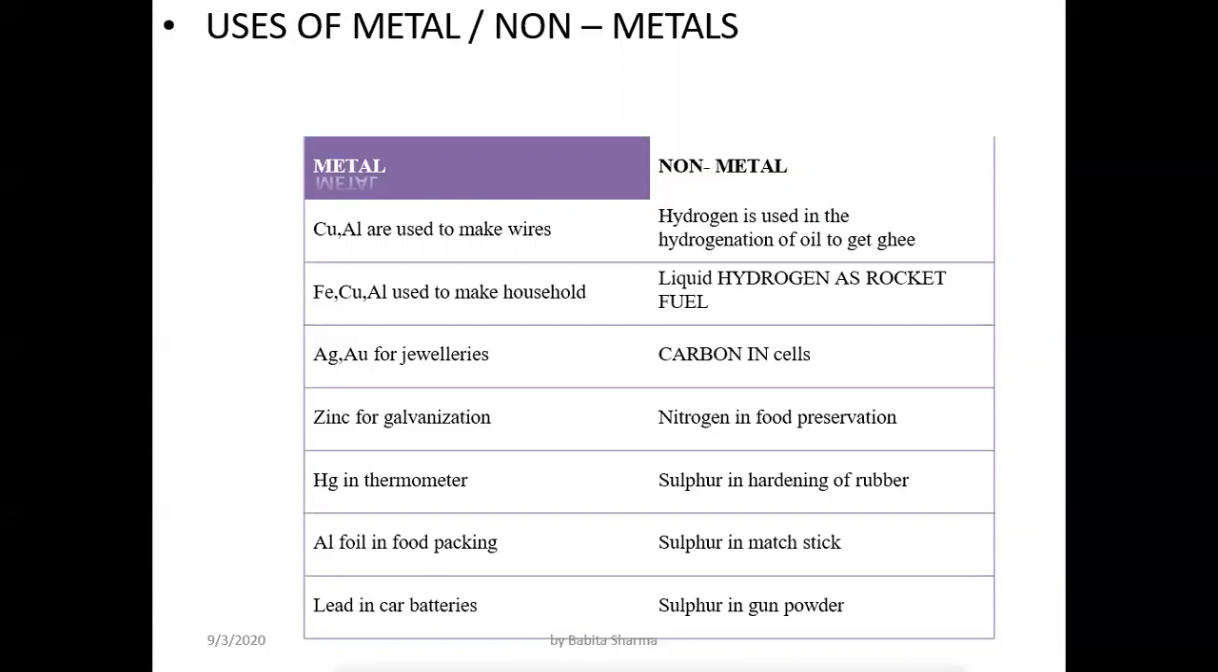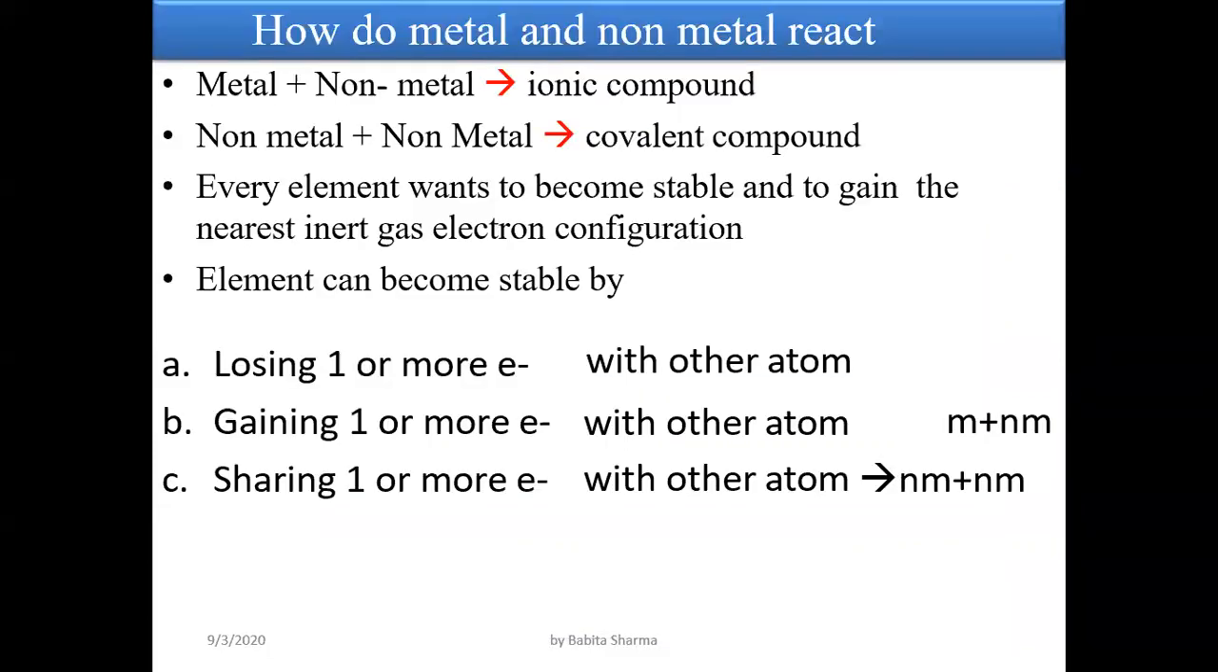Second, liquid hydrogen is used as rocket fuel. Carbon is used in cells. Nitrogen is a gas which is used in food preservation, in dry food, to protect the dry oily food for long-term storage. Sulfur is used in the hardening of rubber. Sulfur is also used in matchsticks, and sulfur is also used in gunpowder.